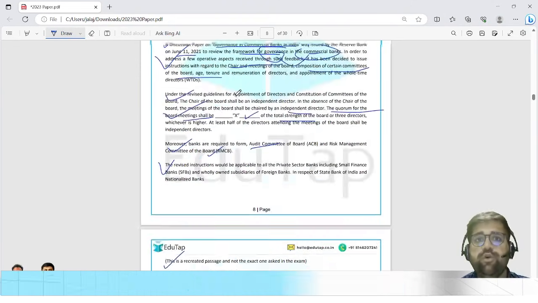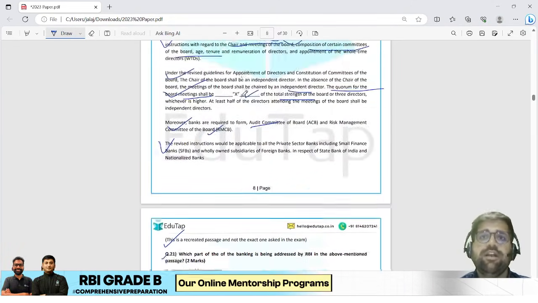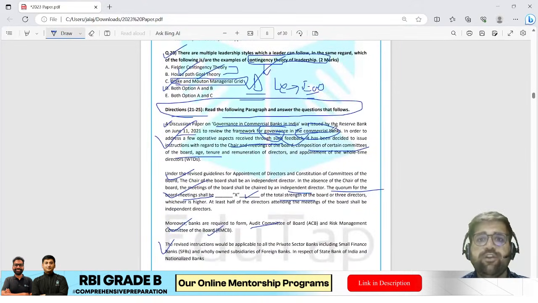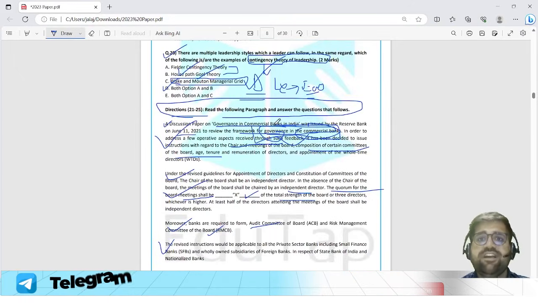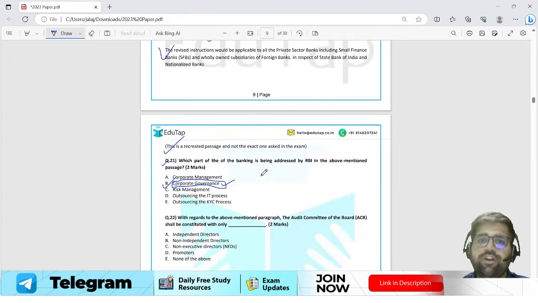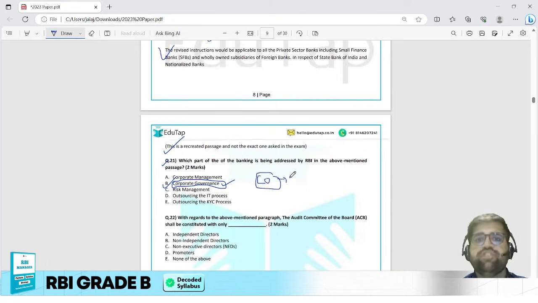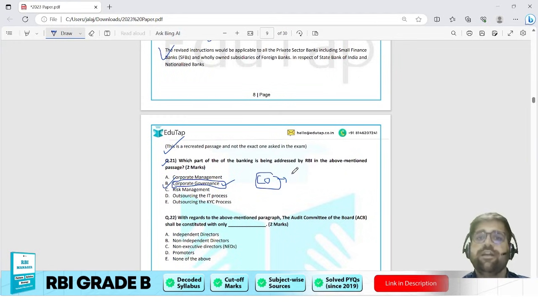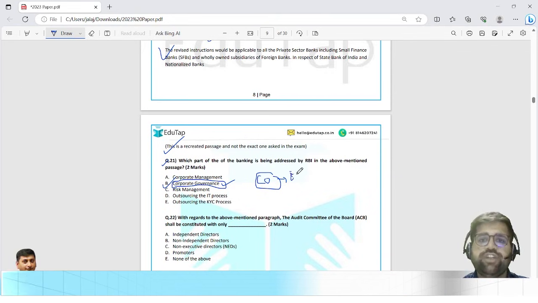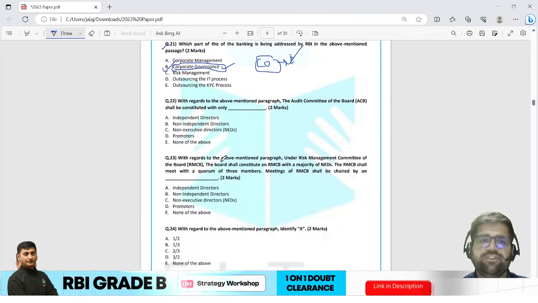Even if you don't know anything about corporate governance, you could still have marked your answer when you read the line, governance in commercial banks. So according to me, this particular topic is corporate governance in the banking sector. Question 21 could have been solved with your logical understanding. So this is an easy question according to me. I would have attempted this question.